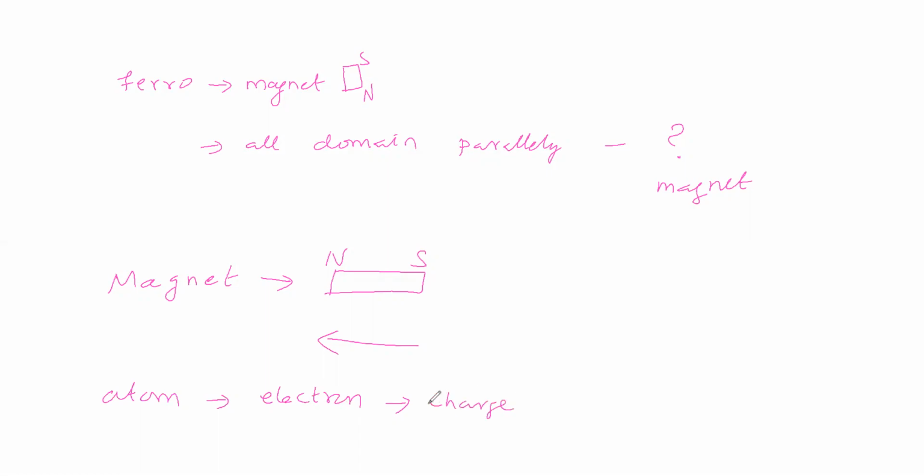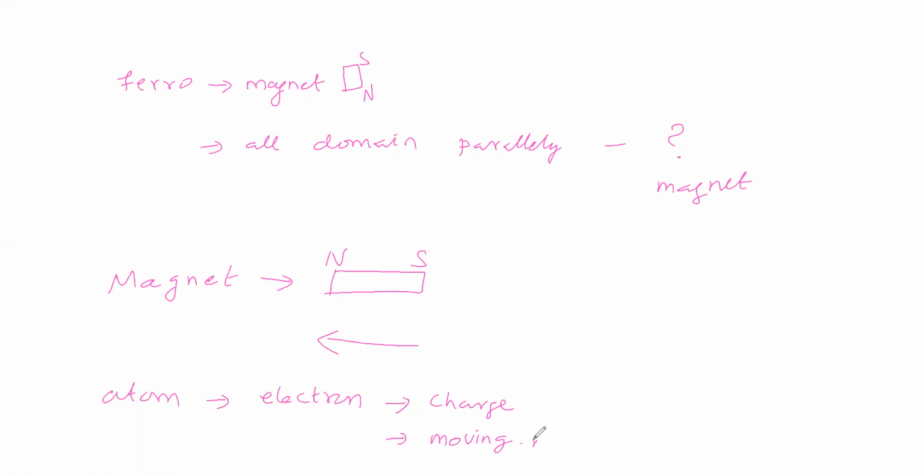It is a negatively charged particle. Is it moving continuously or is it at rest in the atom? It is moving continuously in the atom, because it is revolving around the nucleus continuously, it is not taking any rest. So the electron is moving around the nucleus continuously in the atom.